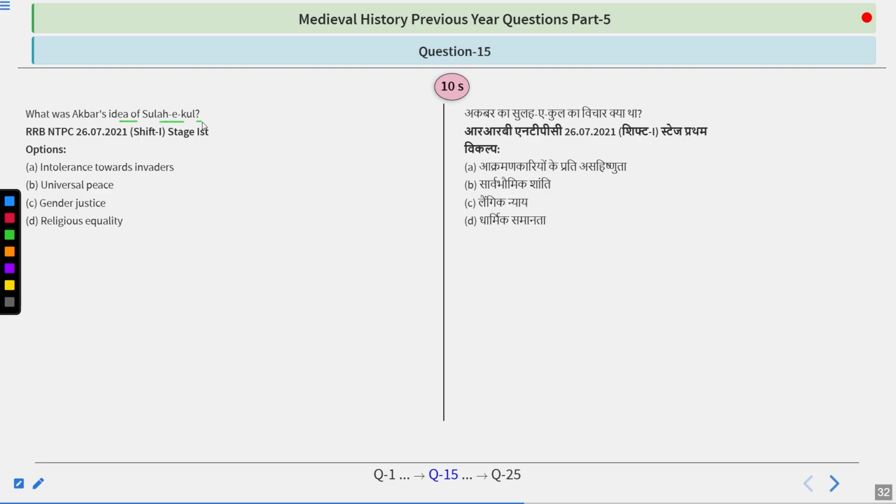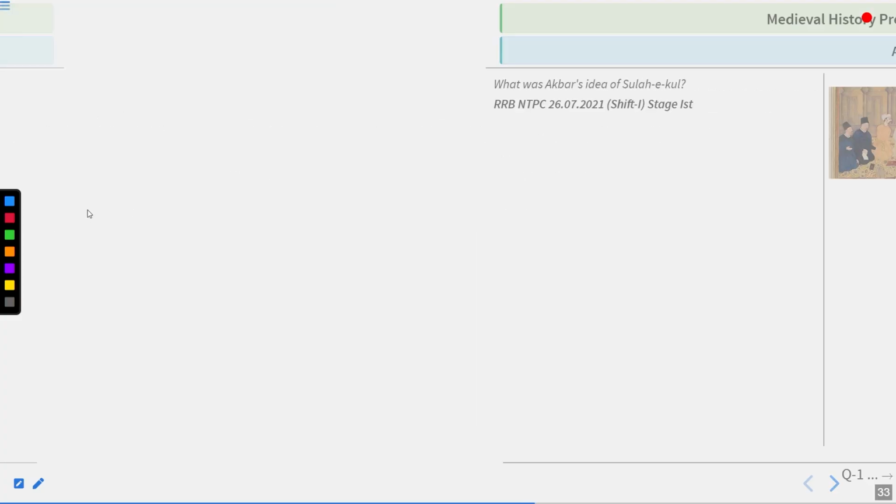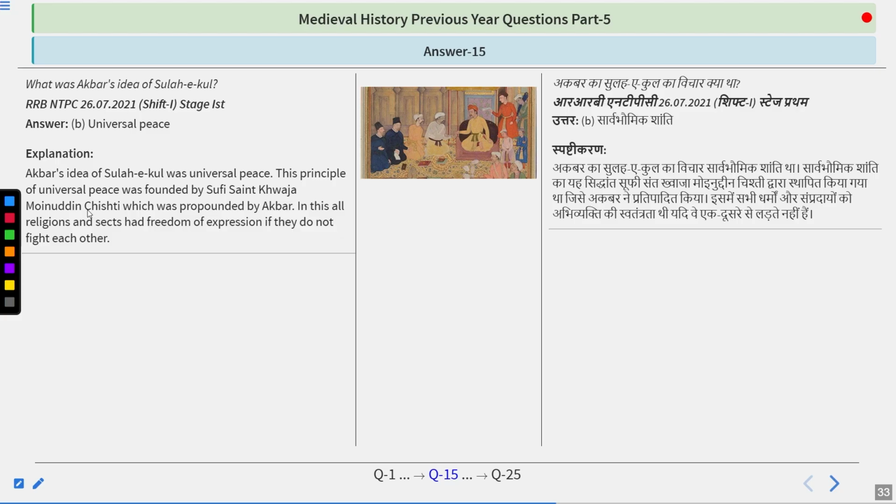What was Akbar's idea of Sulh-e-Kul? Intolerance towards invaders, universal peace, gender justice, religious equality. Try to figure out the answer, guys. And you are right. The answer to this question is universal peace.